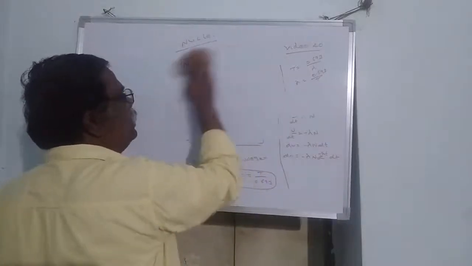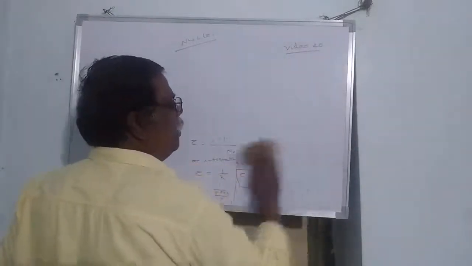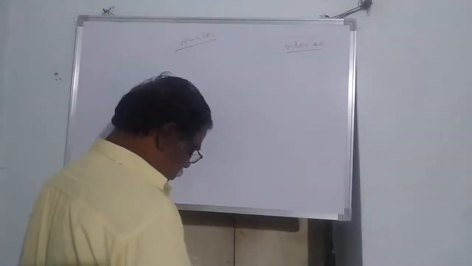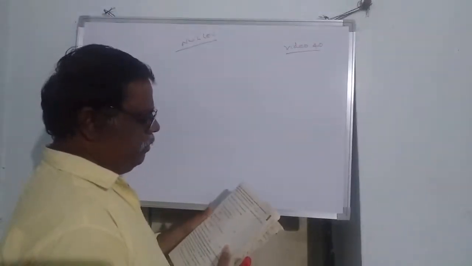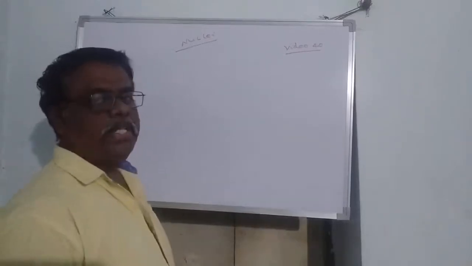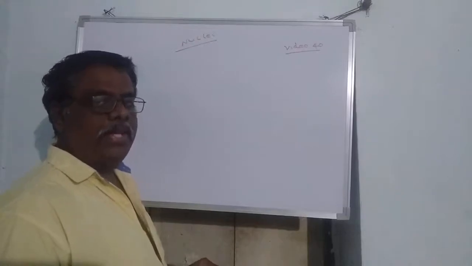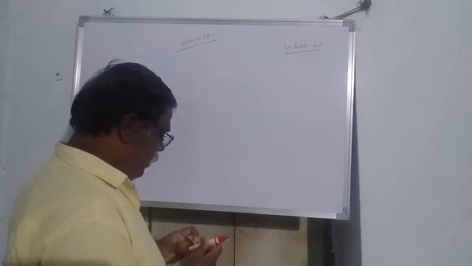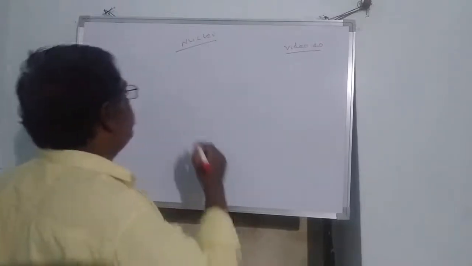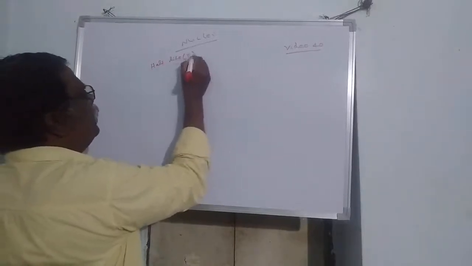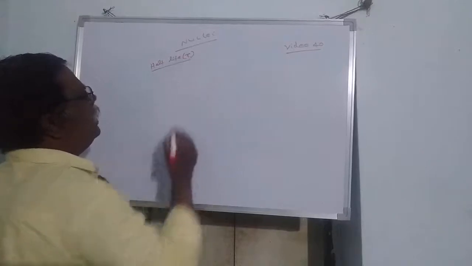Next, some questions they may ask sometimes, for 4 marks. See here: deduce the relation between half-life and average life of a radioactive substance. That means the relation between half-life as well as average life or mean life of the radioactive substance. Then we have to derive the half-life first, which is denoted with T. Just now we have derived this.